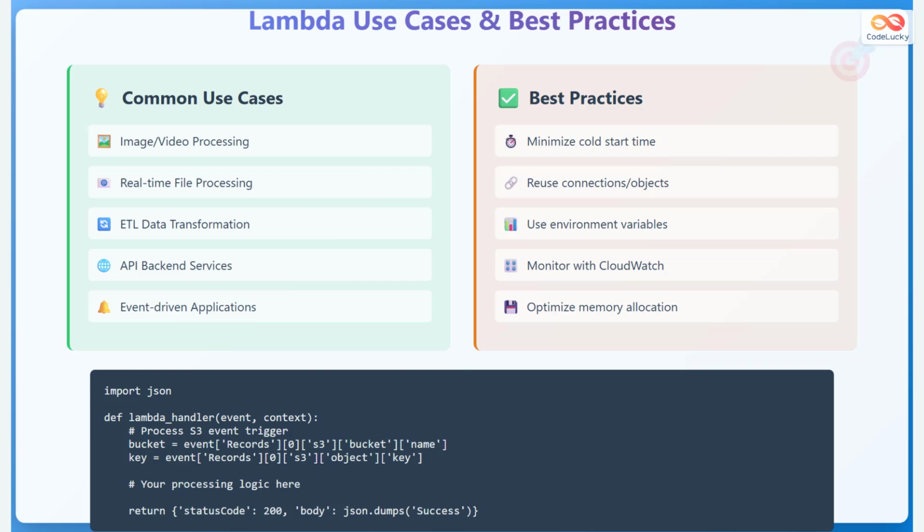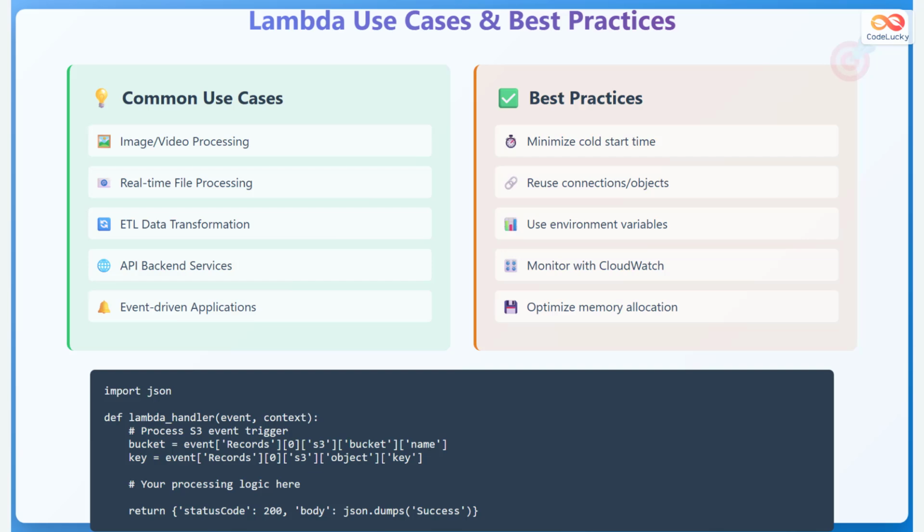Lambda excels in several common use cases. Image and video processing workflows automatically resize or convert media files when uploaded to S3. Real-time file processing handles log analysis, data validation, or format conversion as files arrive. ETL, or extract, transform, load, operations process data between different systems on demand. API backend services create serverless web applications using API Gateway and Lambda. Event-driven applications respond to changes in other AWS services immediately.